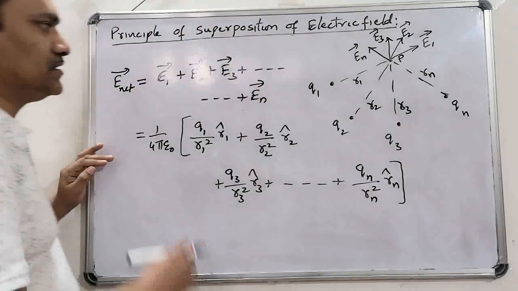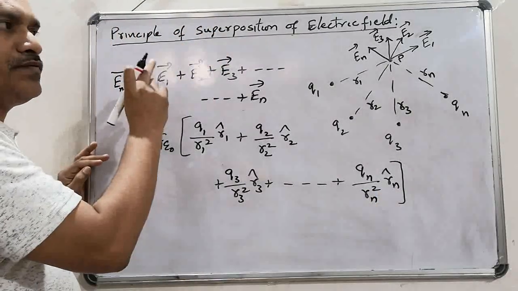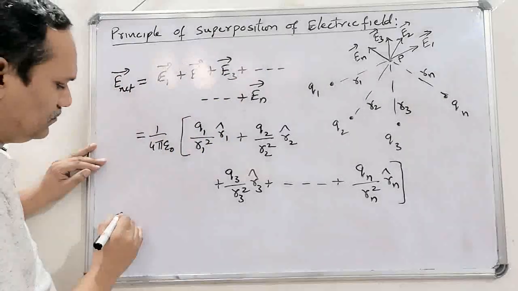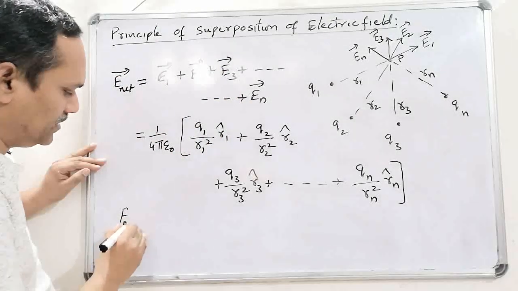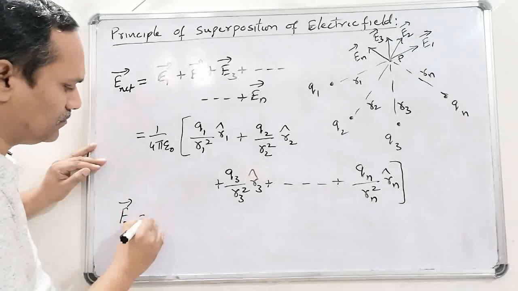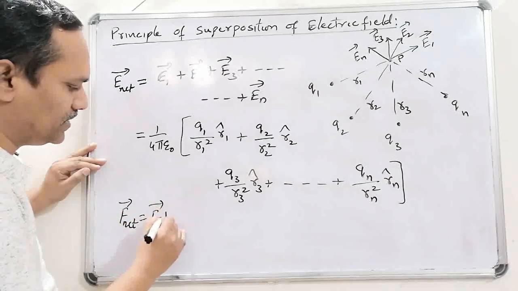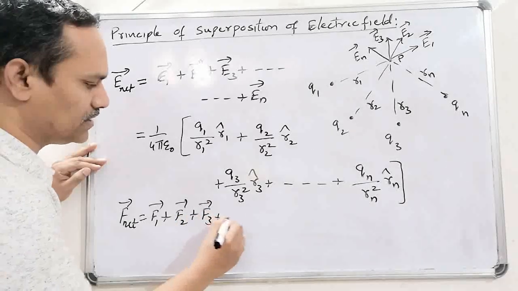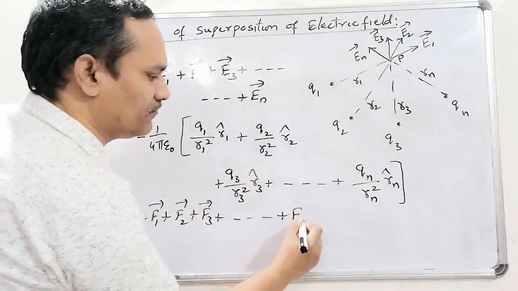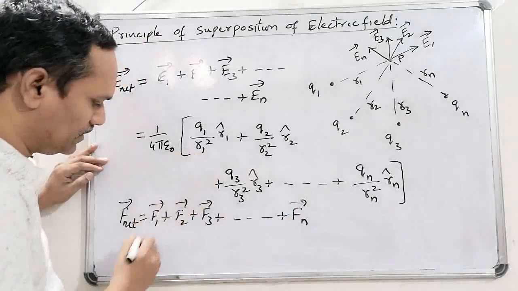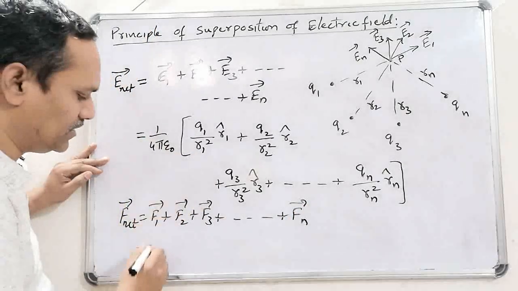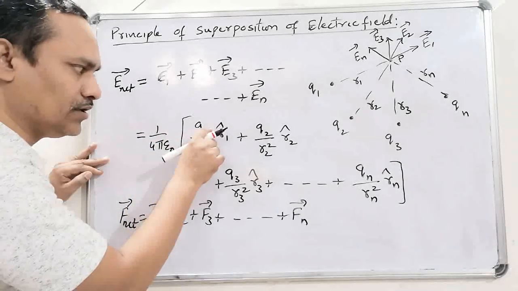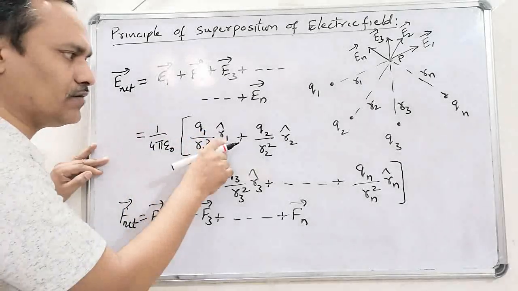Observe this. This is similar to the principle of superposition of electrostatic forces. In it, we obtain the formula like this: F net is equal to F1 bar plus F2 bar plus F3 bar plus and so on plus Fn bar. Its formula in extended form is obtained like this: 1 by 4 pi epsilon naught Q1 Q by R1 square R1 cap.